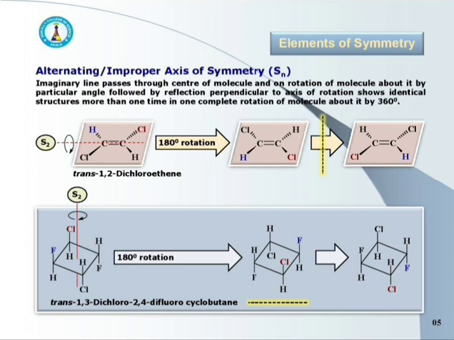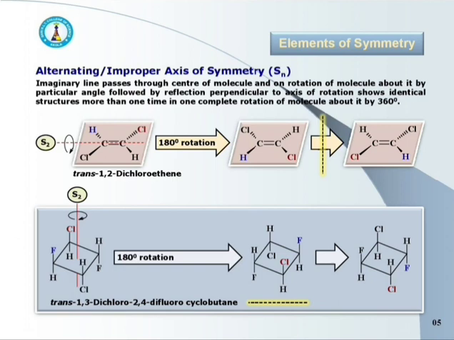After every 180 degree rotation followed by reflection perpendicular to the axis of rotation, an identical structure is shown. In this slide, the dotted illuminated lines represent the mirror which can be used for the reflection.